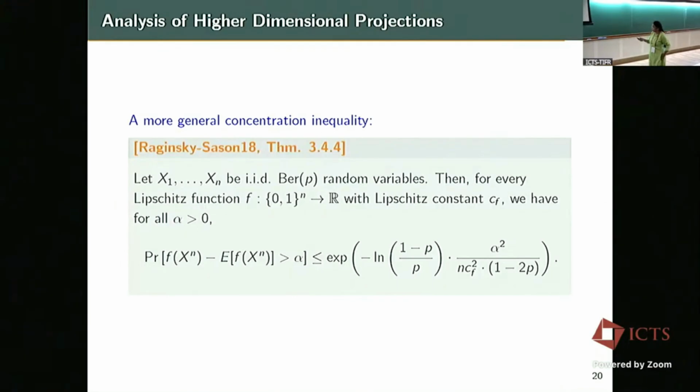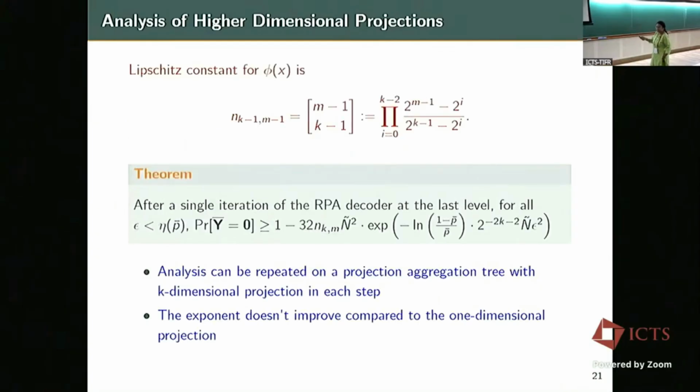It's not very hard to argue that the Lipschitz constant for the function that I showed you before is a Gaussian binomial coefficient: the number of k minus 1 dimensional subspaces sitting in an m minus 1 dimensional space. That is my Lipschitz constant.